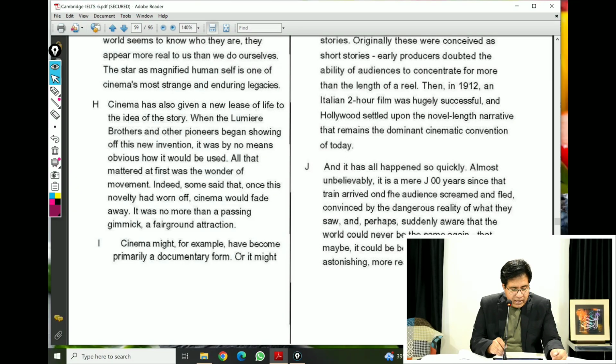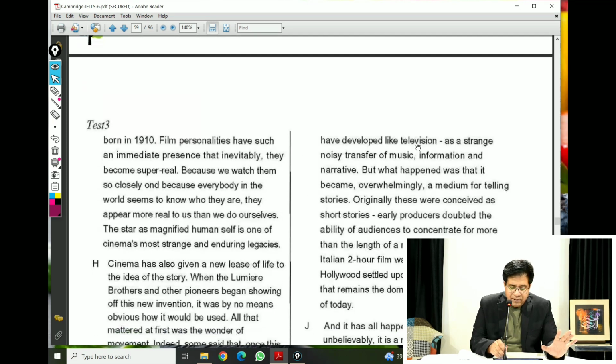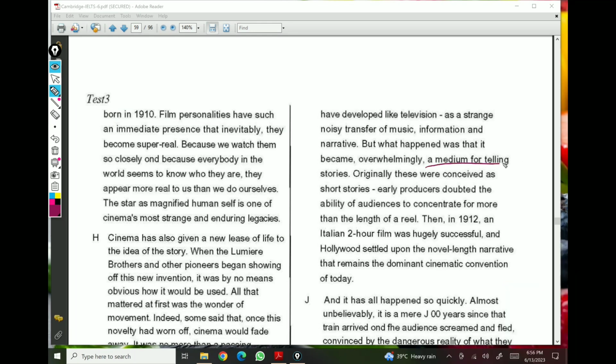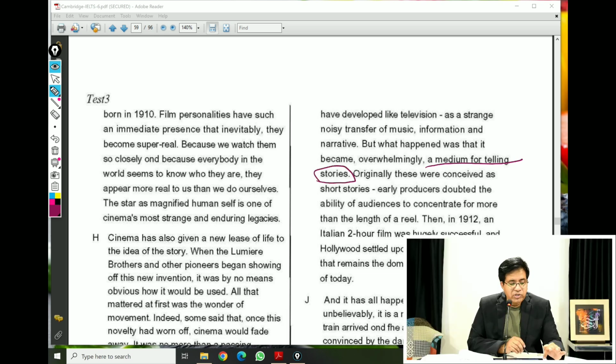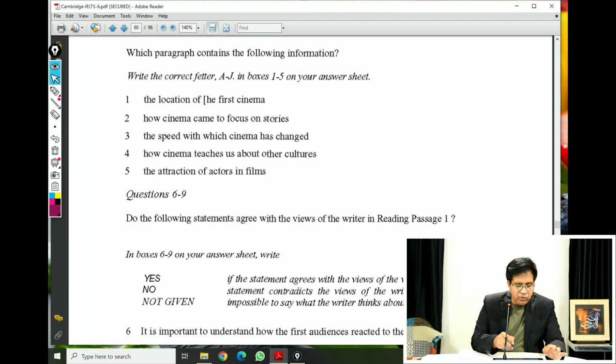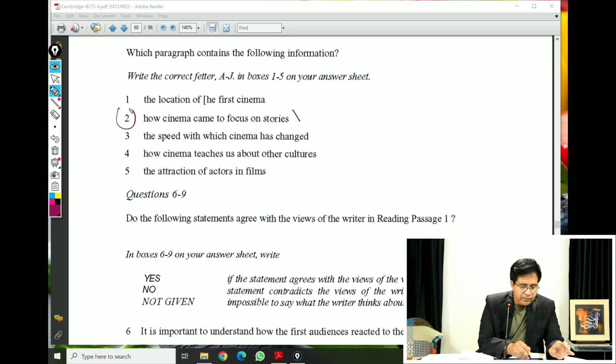See that they mentioned, in paragraph I, films have become primarily a documentary form. And after that, if you read on, they have developed like television as a strange noisy transfer of music. But what happened was that it became an overwhelming medium for telling stories. So the word story and stories was your clue word. Answer is paragraph I. Well done. So you need to go back. Question number 2, answer is I.